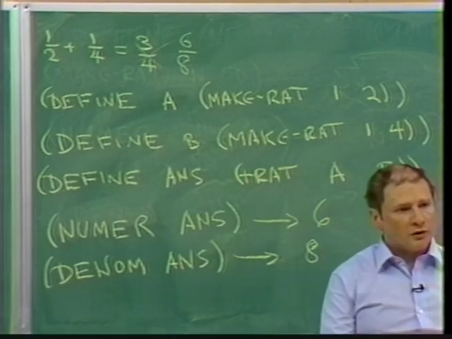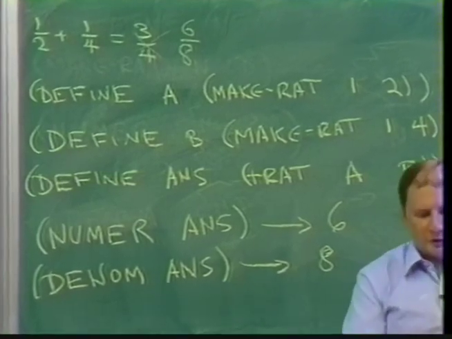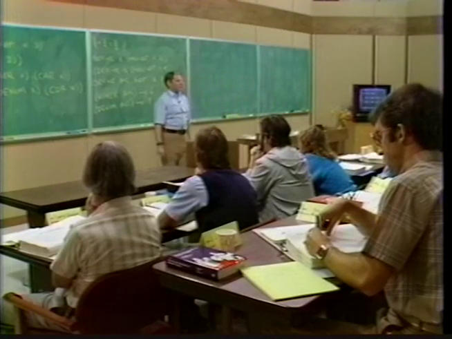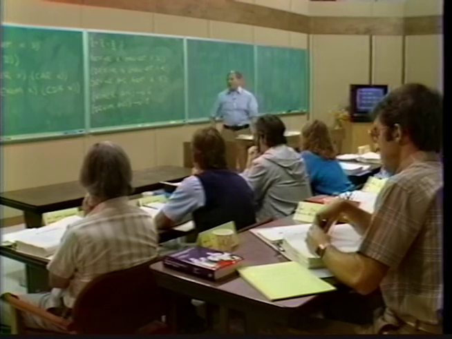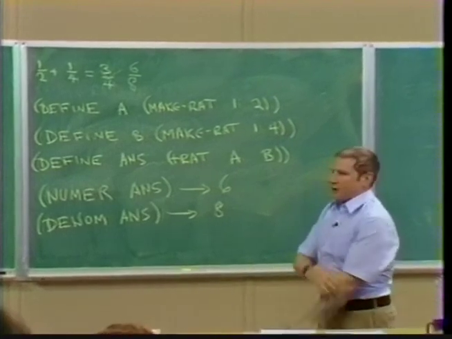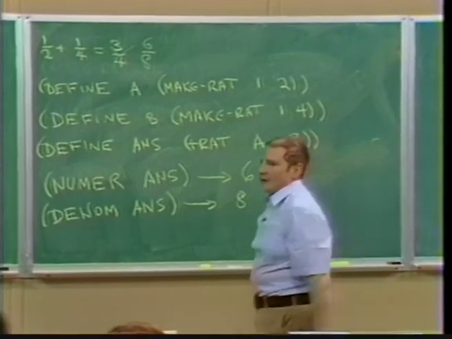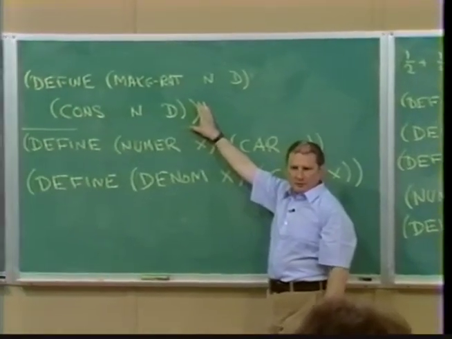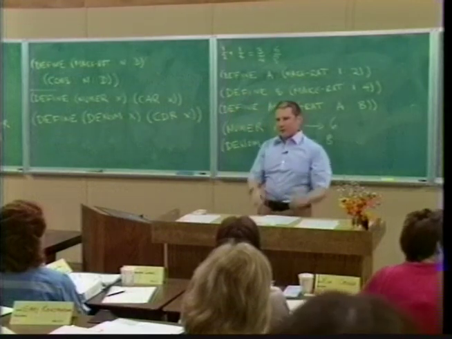So what was wrong with our implementation of plus-rat? What's wrong with that rational number arithmetic stuff that we did before the break? Well, one way to look at it is absolutely nothing's wrong with it. That's a perfectly good implementation. It follows the 5th grade, 6th grade mathematics for adding fractions. One thing we can say is, well, that's George's problem. Boy, wasn't George dumb to say that he can make a rational number simply by sticking together the numerator and denominator? Wouldn't it be better for George, when he made a rational number, to reduce the stuff to lowest terms?